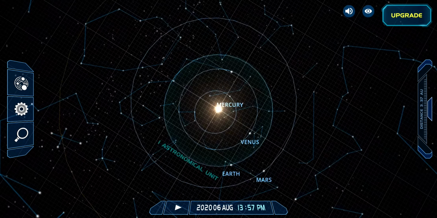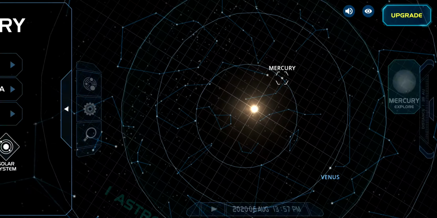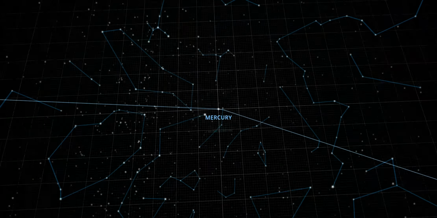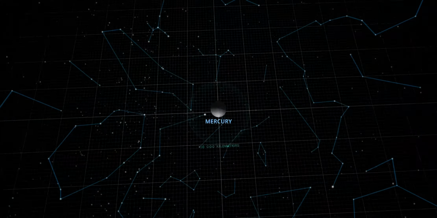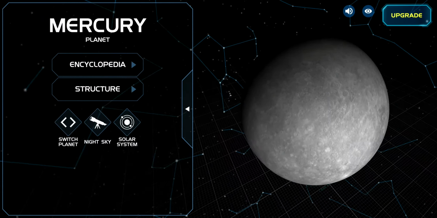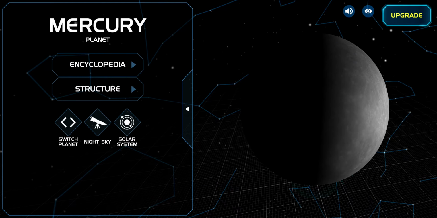So now I'm going to talk about Mercury. Let's visit. Mercury has the size of a moon only, just a little smaller than the moon.